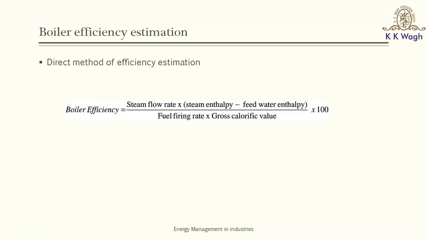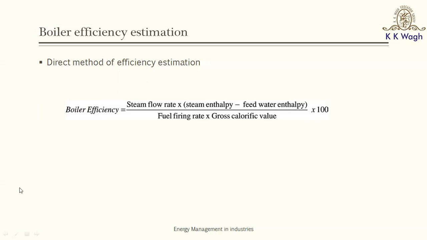This formula or expression in front of you is an easy method of knowing what efficiency the boiler is operating at in the field. It is called the method for determination of spot efficiency. And one gets the idea of whether everything is all right with the boiler, or there are tremendous losses in the boiler, by just doing such simple calculations.